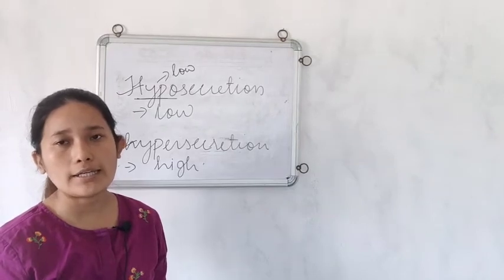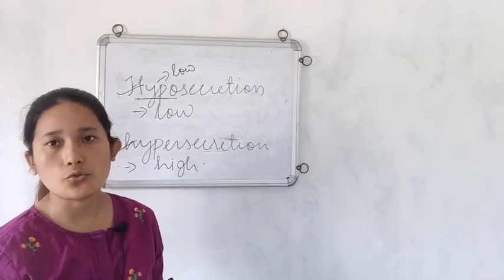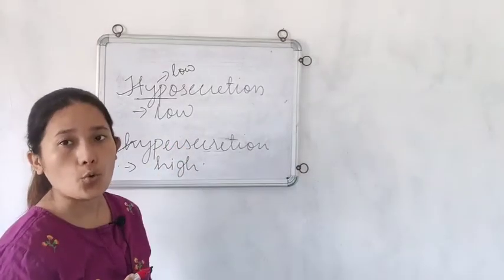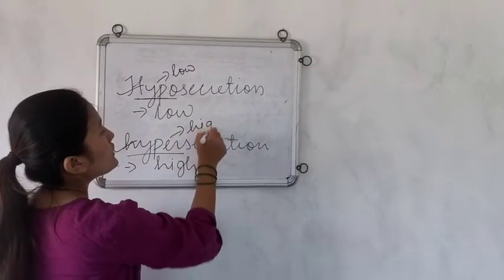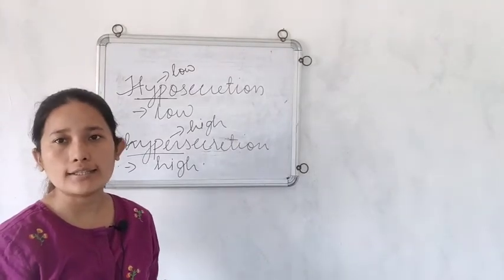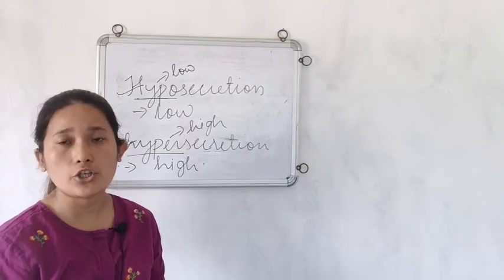I won't be terming it as low all the time. I'll call it hyposecretion. So get familiar with this term. Hyposecretion. Hypo means low, and hyper means high. So secretion of a hormone in more amount than the required quantity, that's called hypersecretion of the hormone.